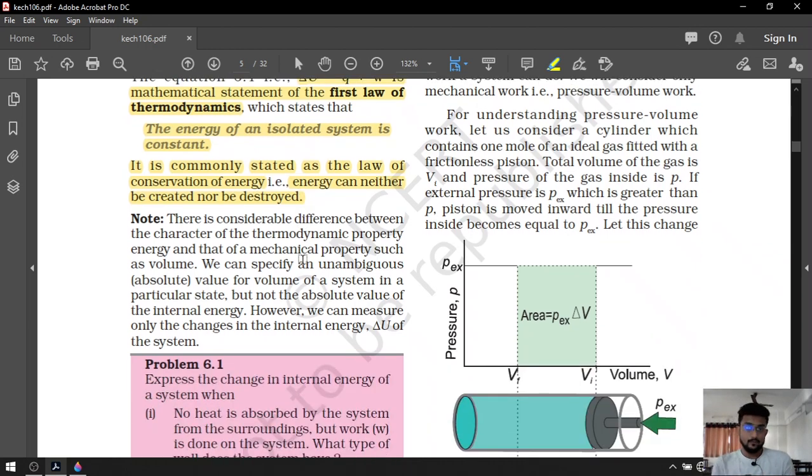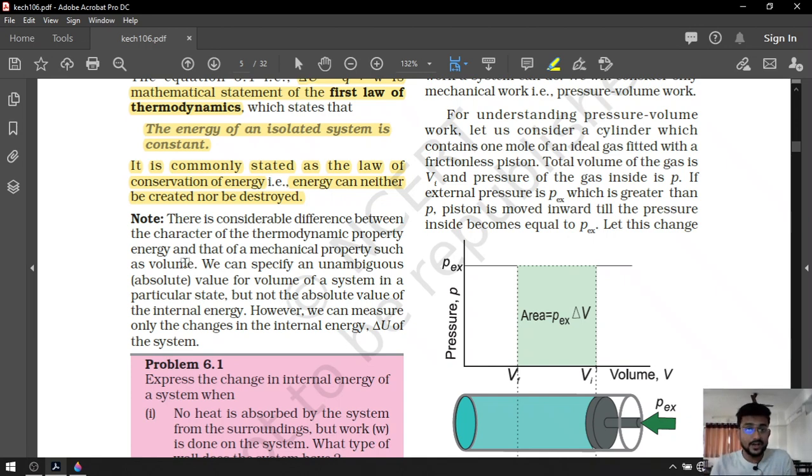Now, internal energy cannot be 0. Change in internal energy can be 0. So, there is a considerable difference between the character of the thermodynamic property, energy, and that of the mechanical properties such as volume. There is a difference between volume and energy.